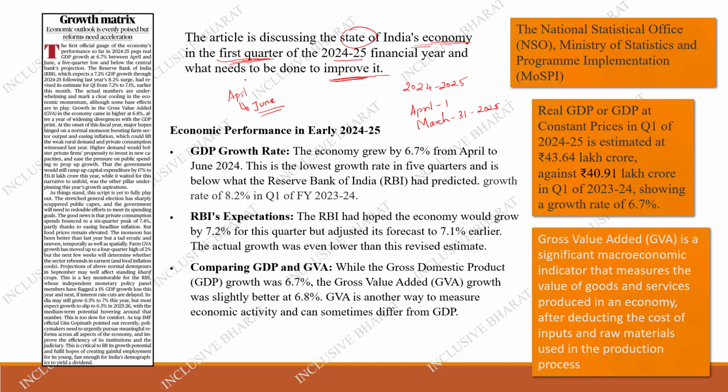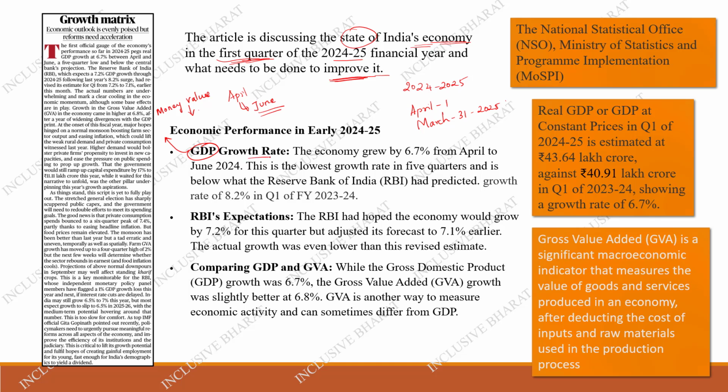Okay, first we'll understand what is GDP. GDP is nothing but the total money value of all the goods and services produced within the country. That is called GDP. If we add all the money values of the goods and services produced in a country for a whole year, then we call it the GDP of that year.